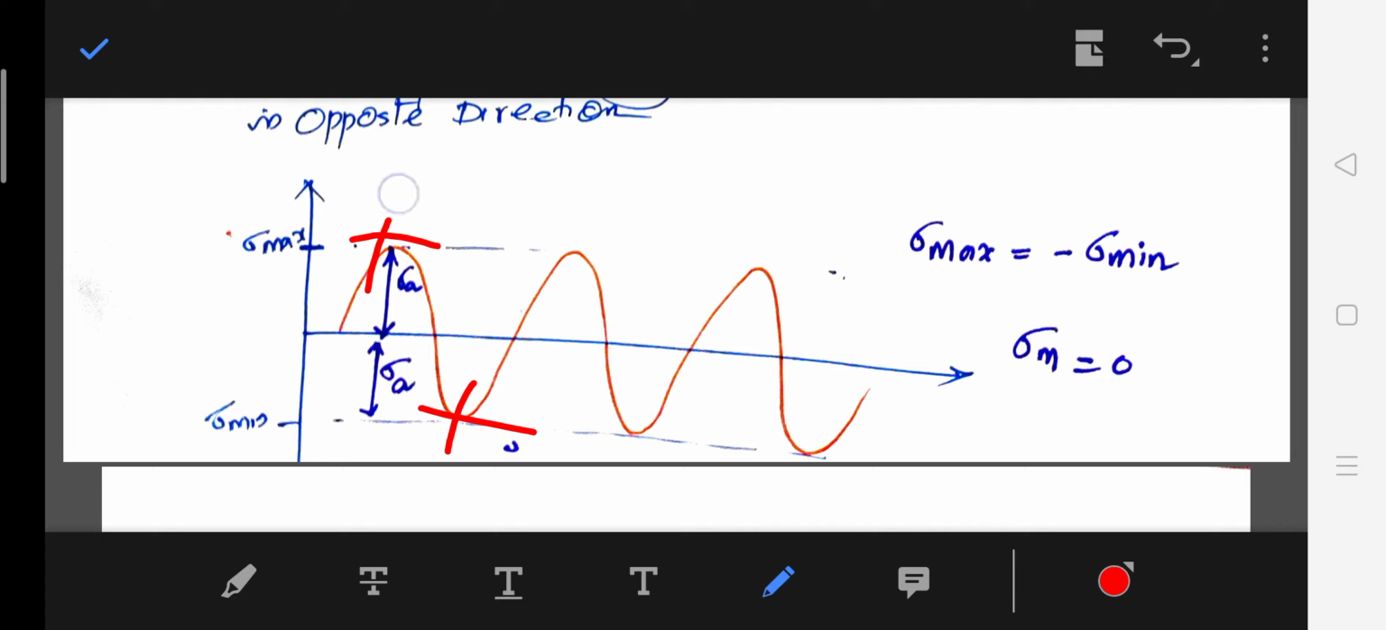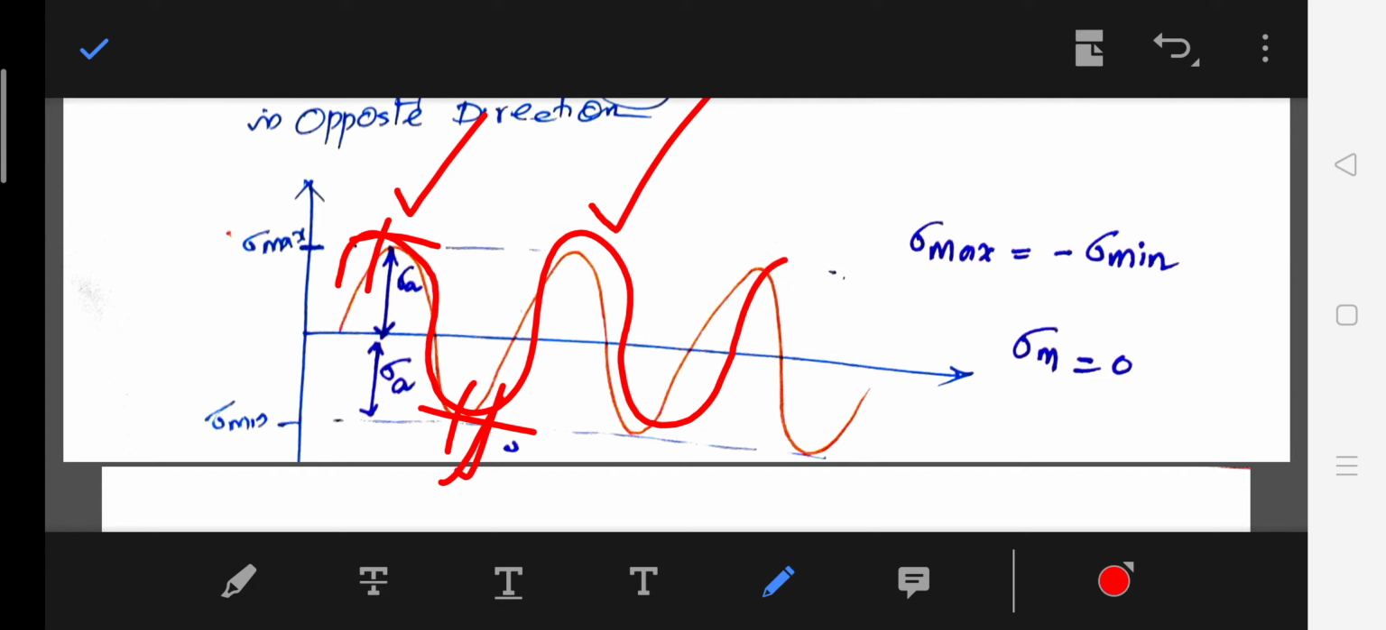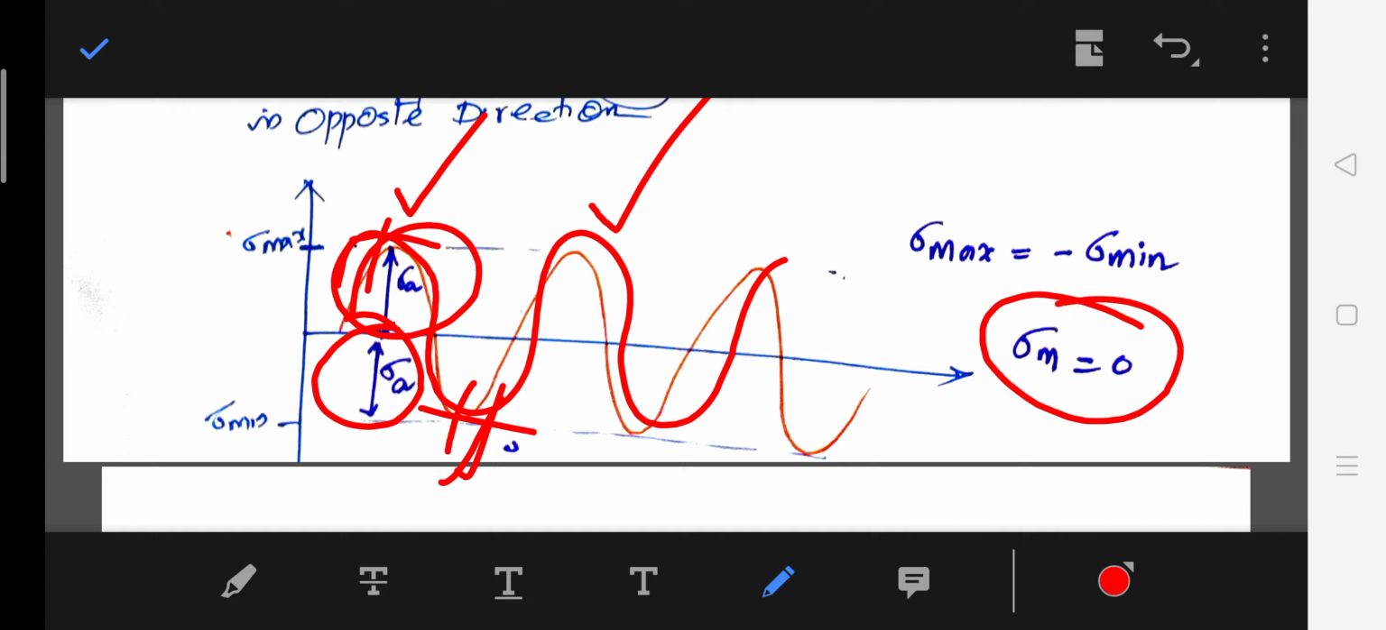Here, if the maximum value is tensile, the minimum value should be compressive. If the minimum value is compressive, the maximum value should be tensile. So it is opposite nature. The maximum and minimum values are of opposite nature. Here also sigma A is marked and sigma M is 0 because of opposite nature.